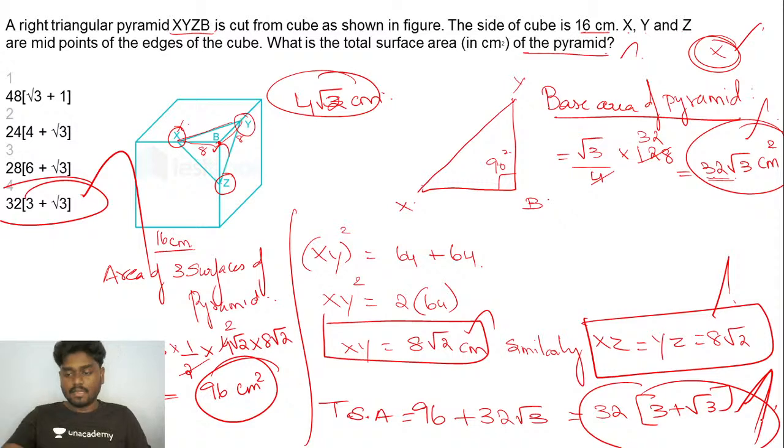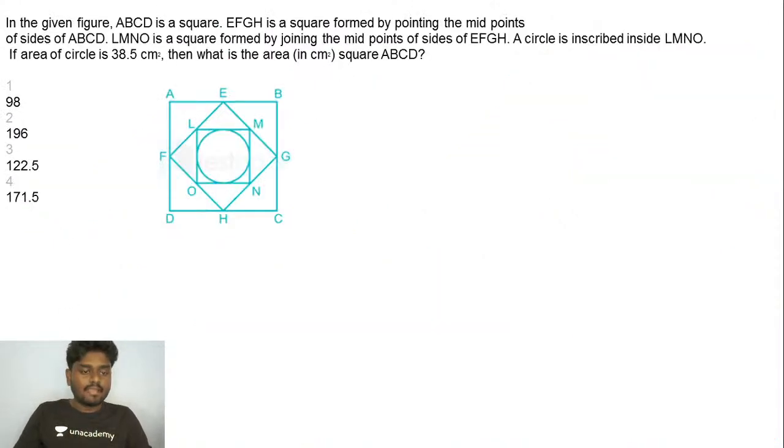Yes, let's try to do the next question. Come on. Again, a challenging one for you. In the given figure, ABCD is a square. So listen carefully. I hope the figure is sort of visible to everyone.